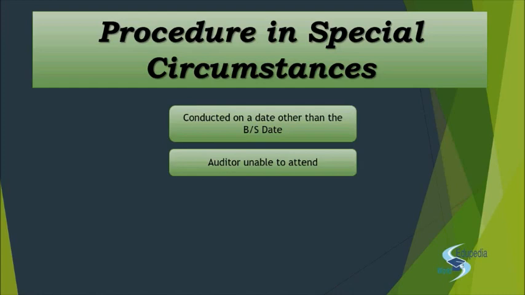They have the data, and on 5th they will again perform the inventory count with the auditor present, and then the auditor will roll back to see what the inventory was as on the balance sheet date. So in the previous example we saw that it is conducted on a date other than the balance sheet date, so you have to do the adjustment. But now it is conducted on the balance sheet date or any date, but you are not able to attend it, so you perform on some other date. Now this is the third date. For example, in the second case, it was supposed to be held on 31st March, but the client holds it on 28th March.